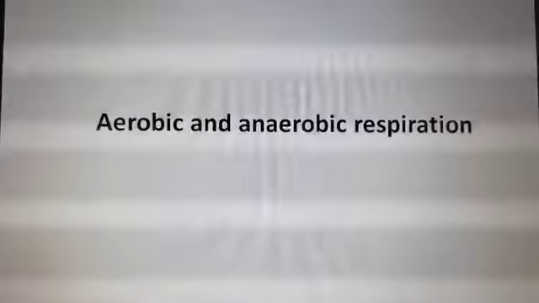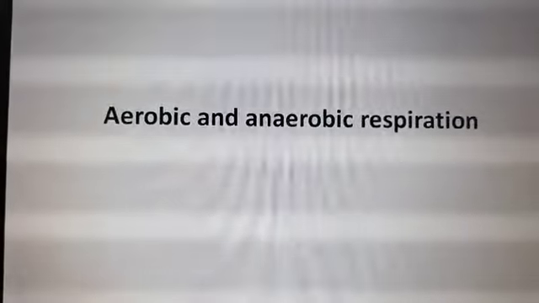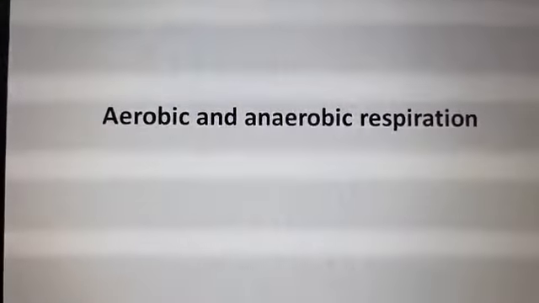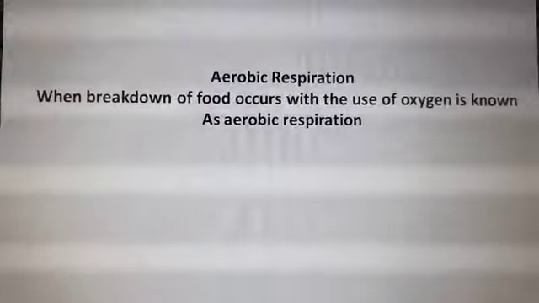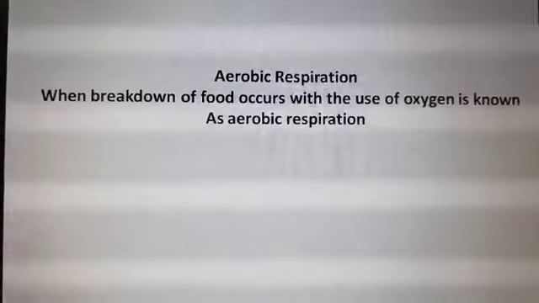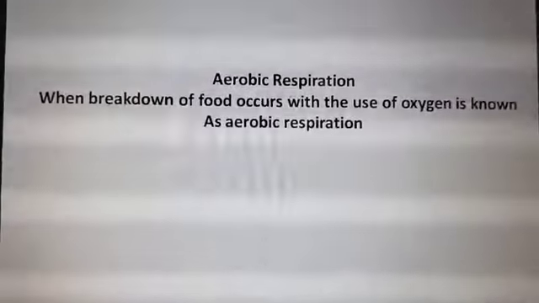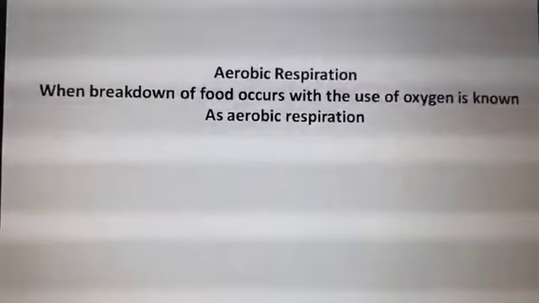Now, there are two types of respiration: aerobic respiration and anaerobic respiration. What is aerobic respiration? When the breakdown of food occurs with the use of oxygen, it is known as aerobic respiration. Generally, human beings and other animals carry out aerobic respiration.